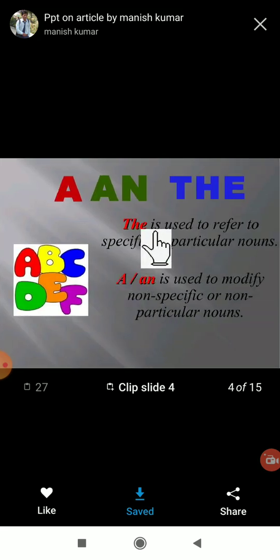Let's see here. So here, the is used to refer to a specific or particular noun. So it is called definite. Why? Because it is used to refer to the specific or the particular noun. Okay. And here a and an are used with nouns that are non-specific, which are not a specific noun or not a particular noun. Okay. We are using a and an articles before them.